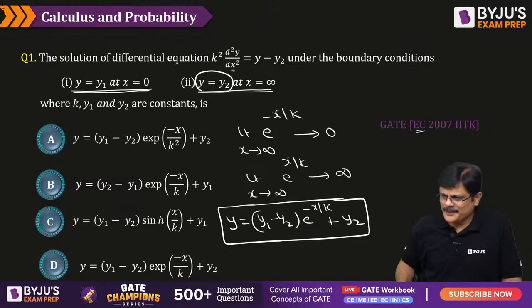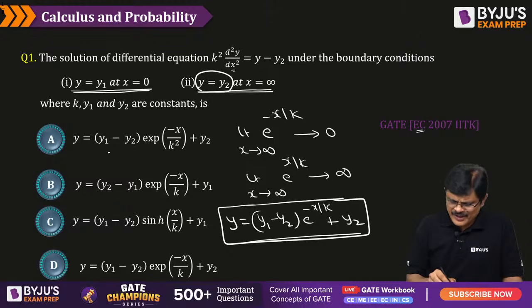Is this option available or not? Is it the first one? y1 minus y2 is e power minus x by k square, but you got only e power minus x by k. D is the correct option, Balaji Babu.